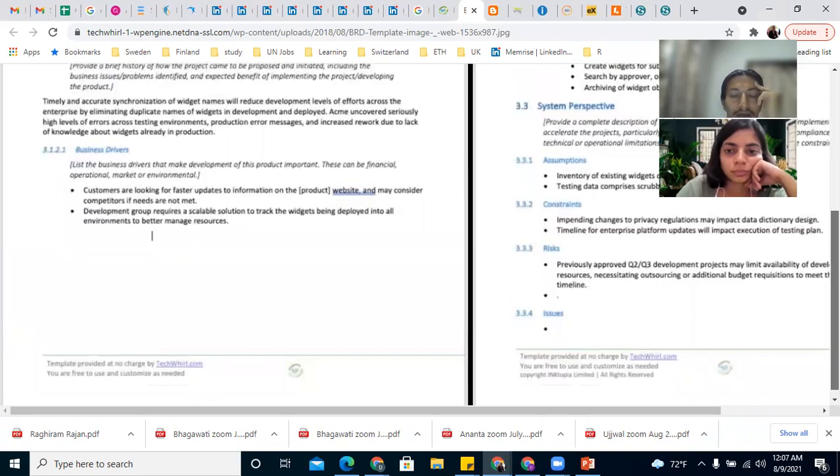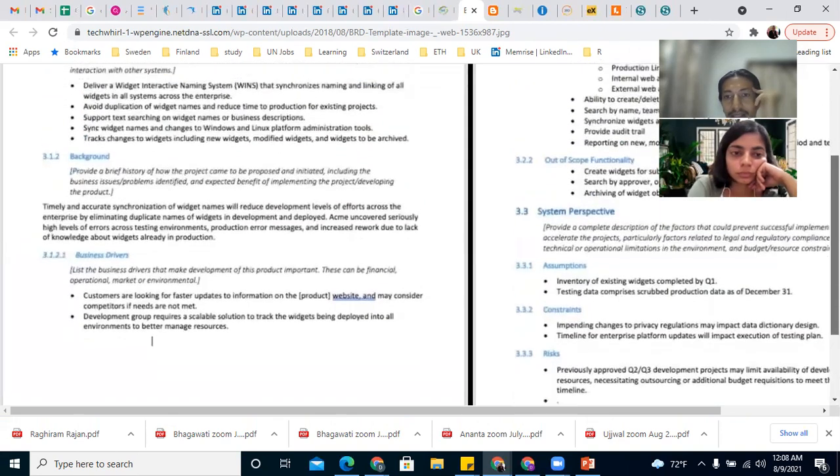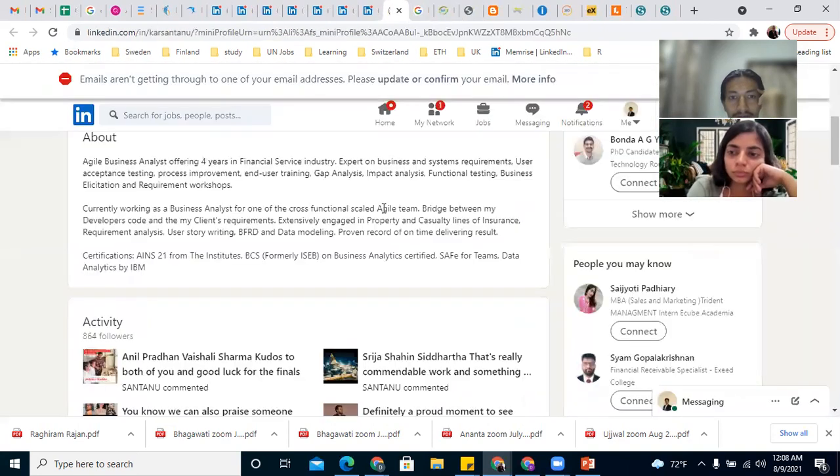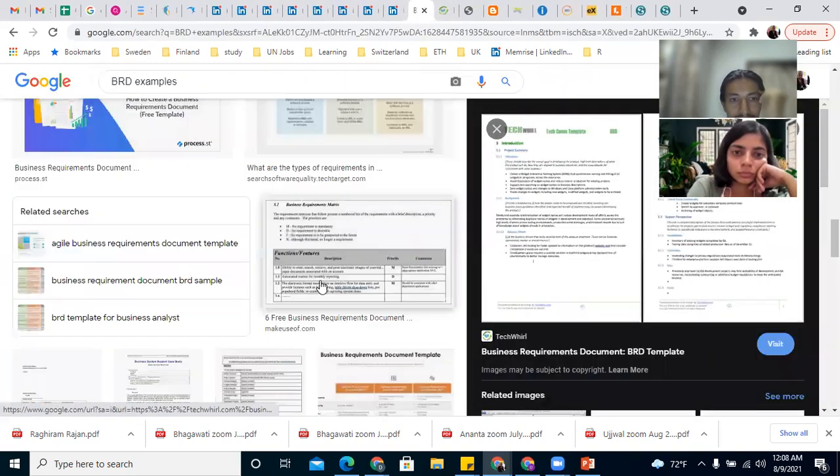So since this role requires to connect the technological and the business team, having an engineering background is a lot helpful, or having some earlier technical experience is a lot helpful.